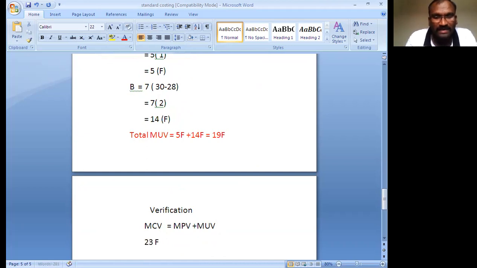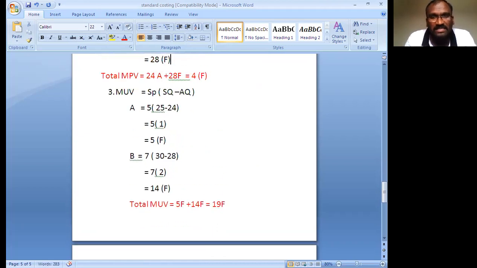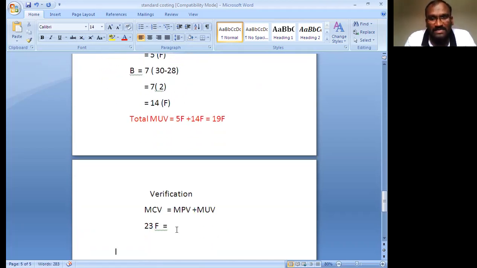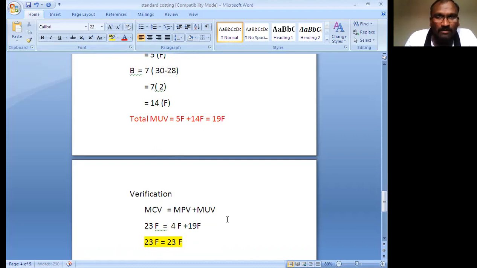The material cost variance is 23F. The price variance is 4F, which is also positive. Material usage variance 19F. So 23F equals 4F plus 19F. You are getting 23F. So both tally, so this problem is correct. If they tally, your verification is correct. Any problem you solve, you must verify. If your verification is correct, your problem is correct.